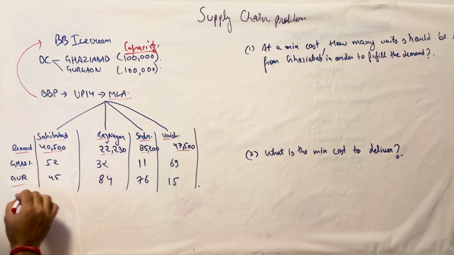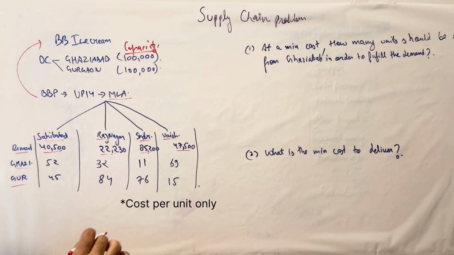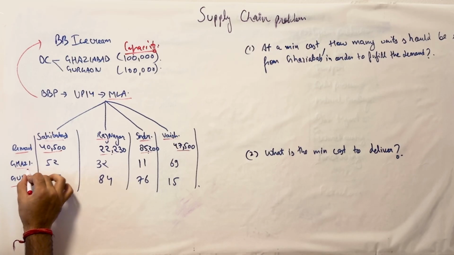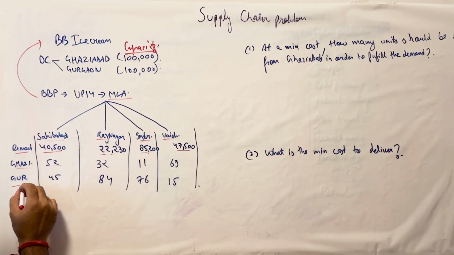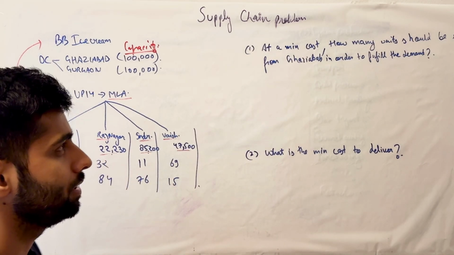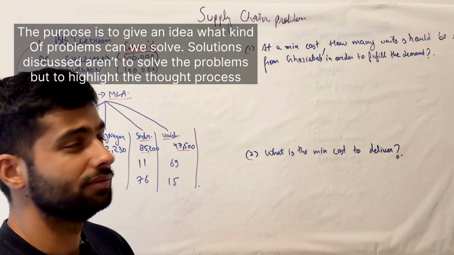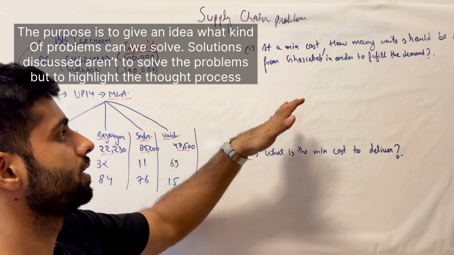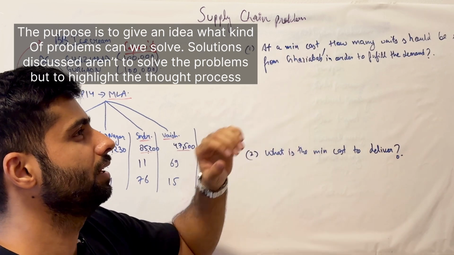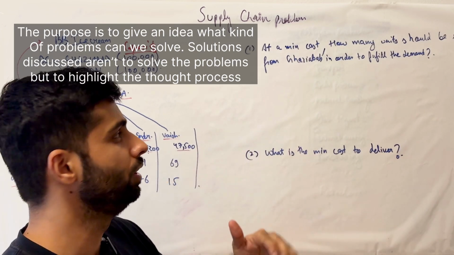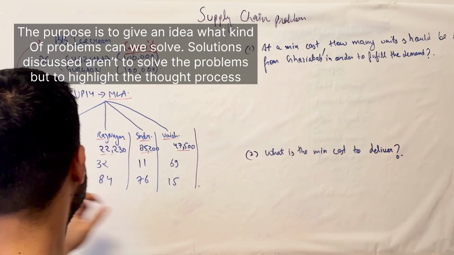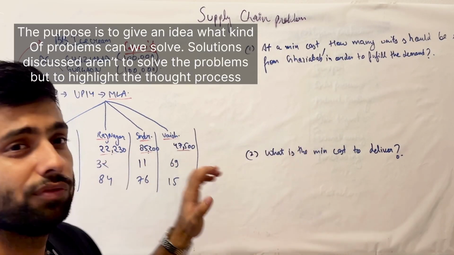The numbers that you see over here are the cost per unit per kilometer. So from Ghaziabad to Saibabad, it's 52 rupees. From Gurgaon to Saibabad, it's 45 rupees, and so on. Now, the very basic question we start with is: at a minimum cost, how many units? Basically, if we have to keep the cost at minimal, what is the highest number of ice creams that can be shipped from the Ghaziabad warehouse to fulfill the demand?